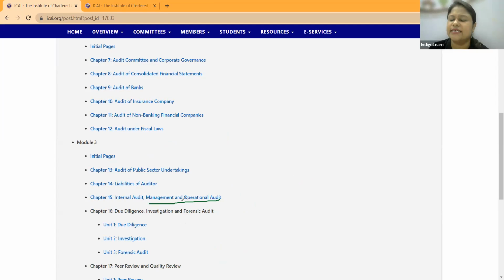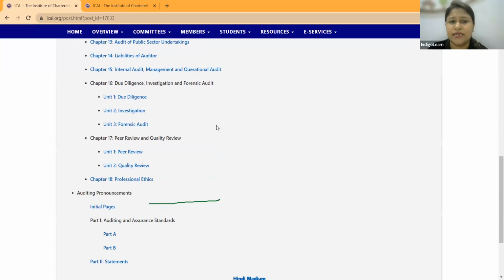Then due diligence, investigation, and forensic audit continue as they are, because these are all the latest things happening in today's world, so we really require all of this knowledge. Peer review and quality review are gone. It's one of my favorite topics, but yes, it has been removed now. And professional ethics continues as it is, because the very name of the subject still has the words professional ethics.